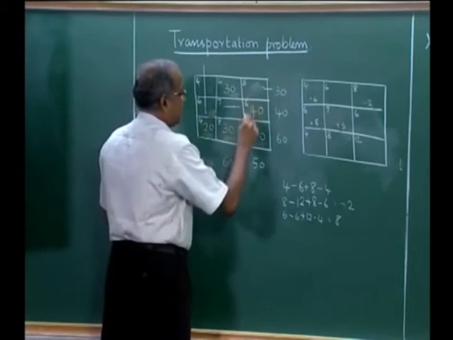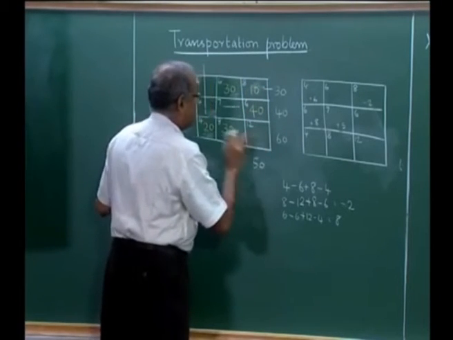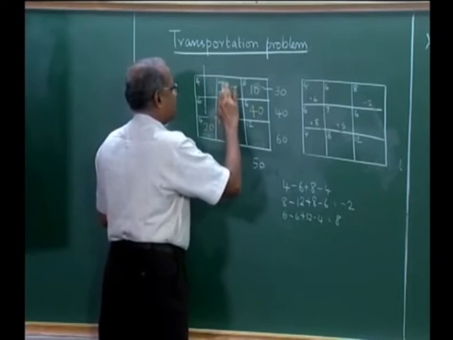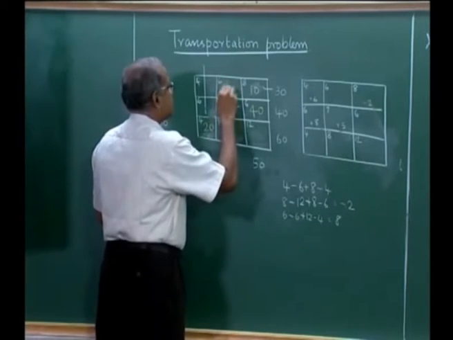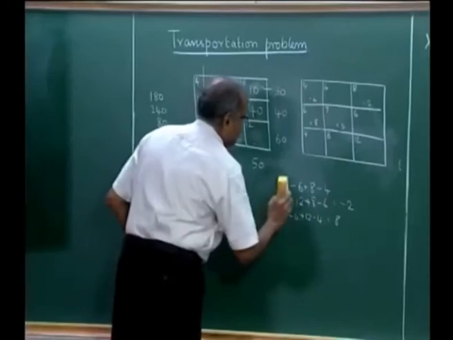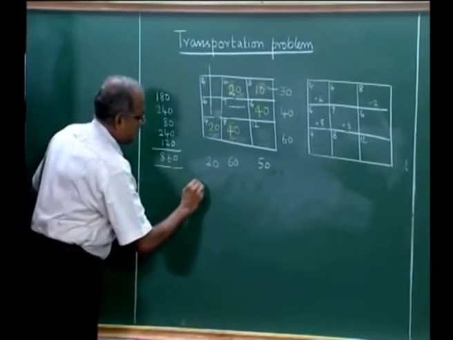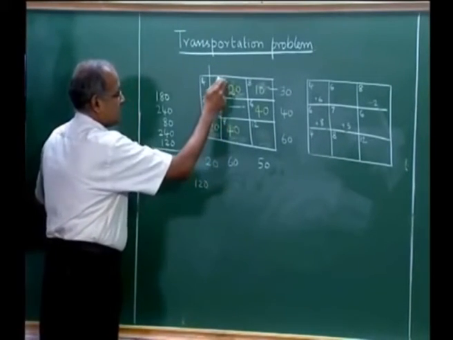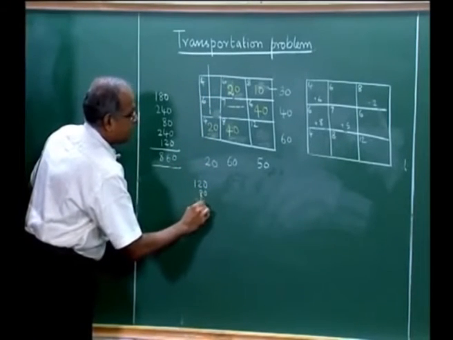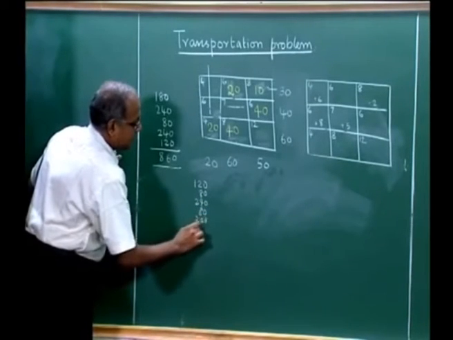The maximum that we can do here is a 10, so that this will become 0, this will become 40, and this will become 20. Now, we realize that the total cost of this solution is 120, 6 into 20 plus 80 plus 240 plus 80 plus 320.